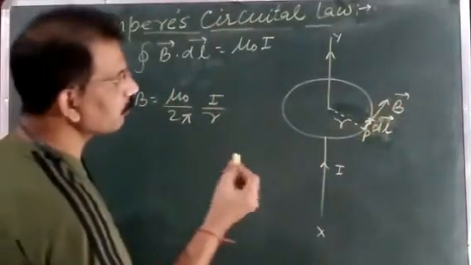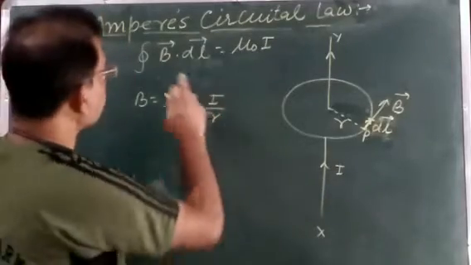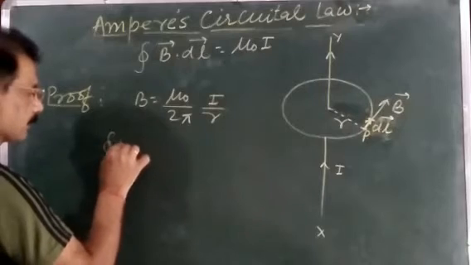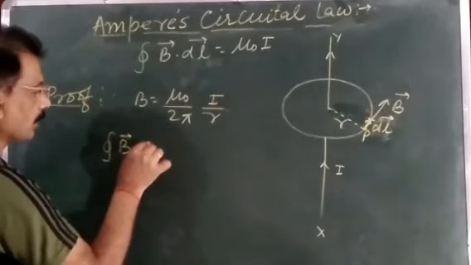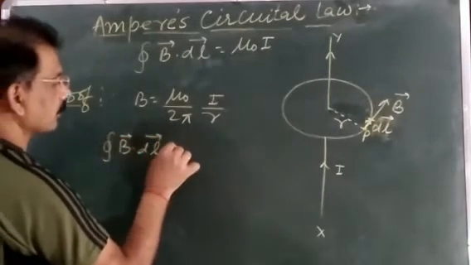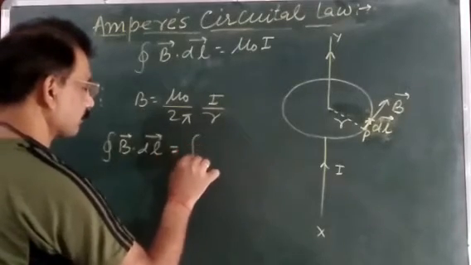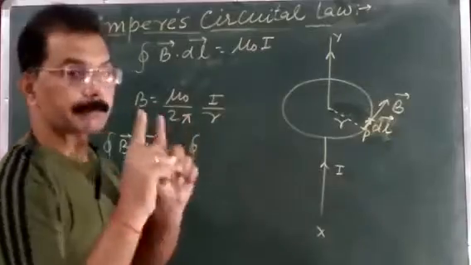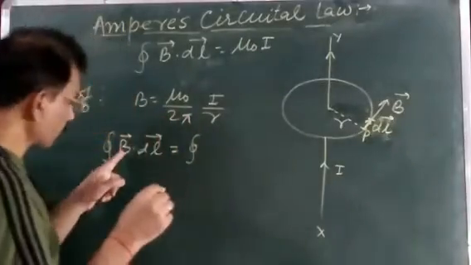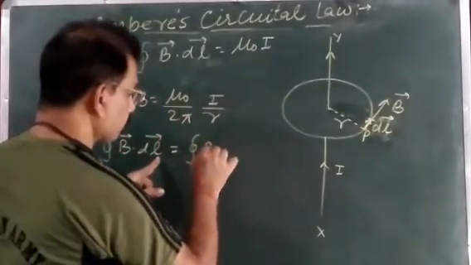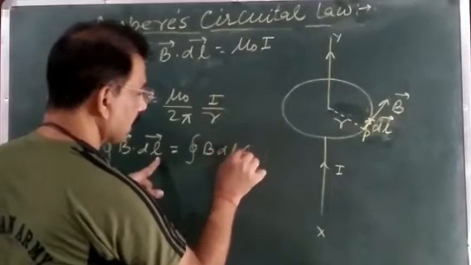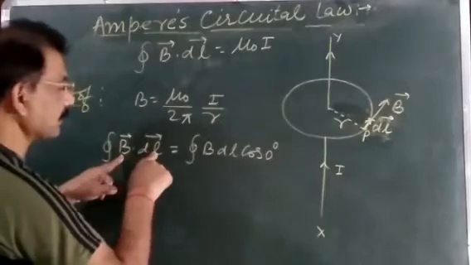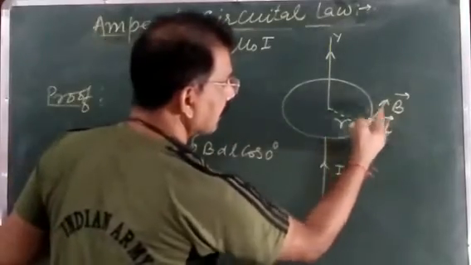So when we use the Ampere circuital law, the closed integral of B dot dl. We know A dot B is equal to A B cos theta. In the same way, B dot dl we can write as B dl cos theta, where theta is the angle between vector B and this length element at this point.